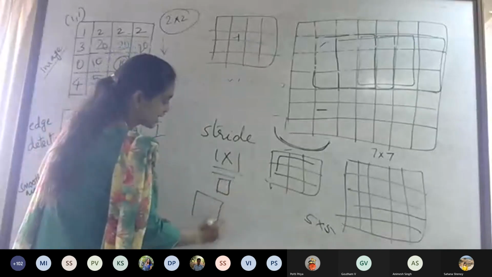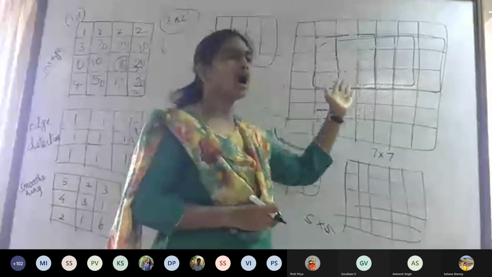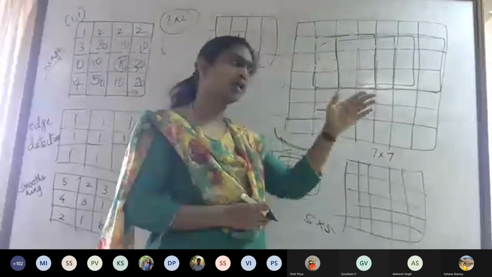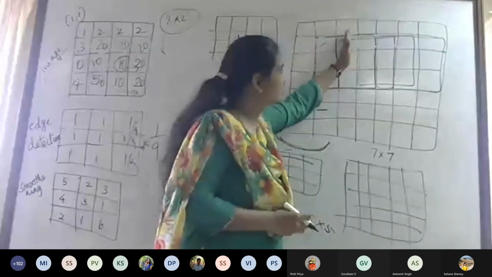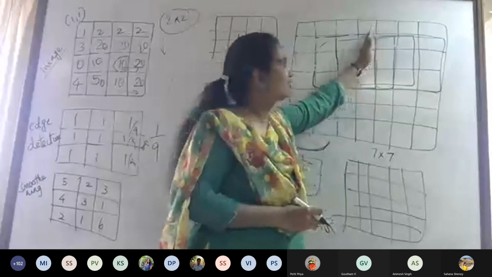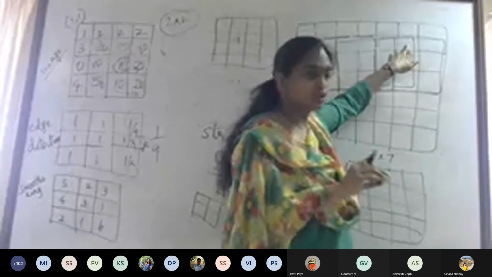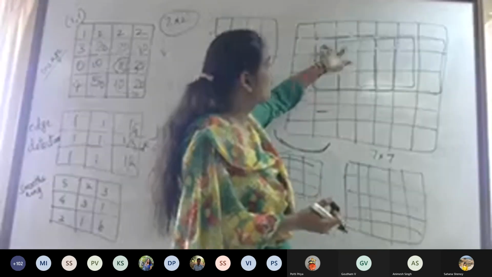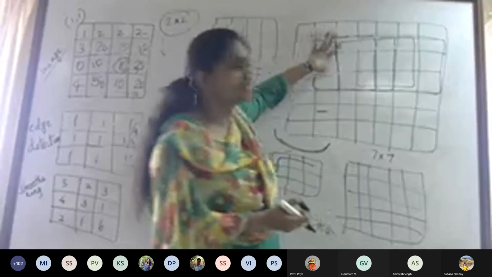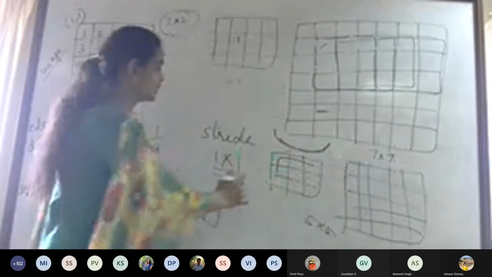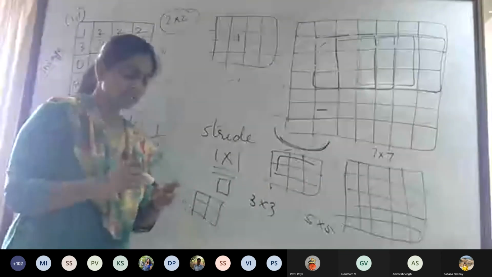I can also have a stride of 2 cross 2. That means I'm interleaving: I leave every alternate column and then move. First I do this one, then I leave this, and next I go here. After doing this, I leave this and next I go here. And this should be the last one, isn't it? So 1, 2, and 3. Similarly, 1, 2, and 3. So if I make a stride of 2, it becomes 3 cross 3. Okay. So this is the idea.